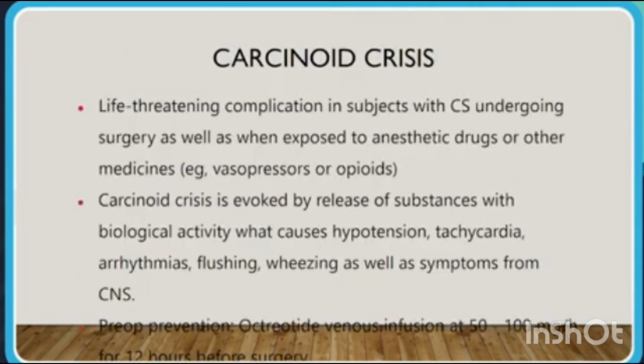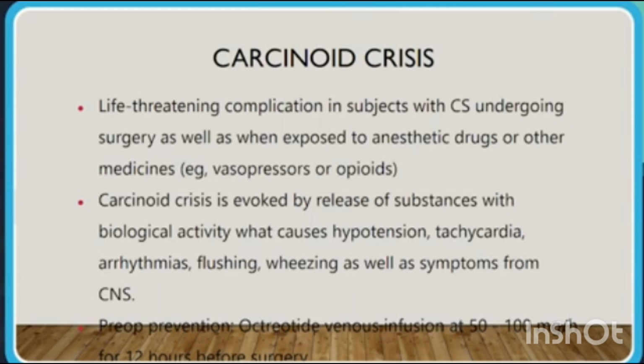Carcinoid crisis. Carcinoid crisis is a life-threatening complication in subjects with carcinoid syndrome undergoing surgery, as well as when exposed to anesthetic drugs or other medicines like vasopressors and opioids. Carcinoid crisis is evoked by the release of substances with biological activity which can cause hypotension, tachycardia, arrhythmia, flushing, wheezing, as well as symptoms from the central nervous system.